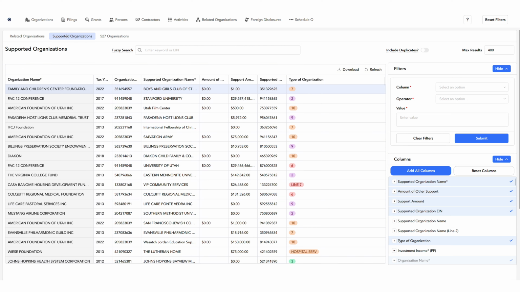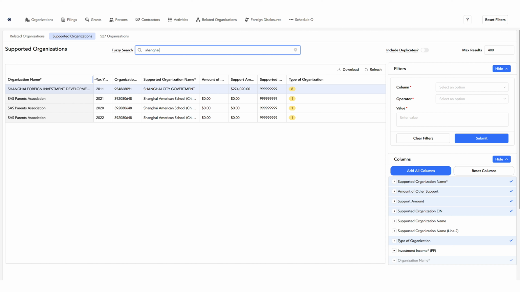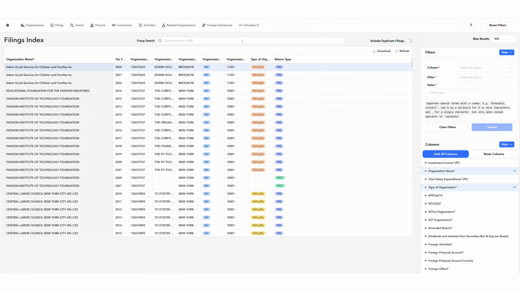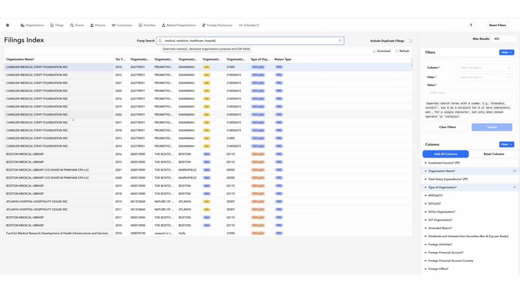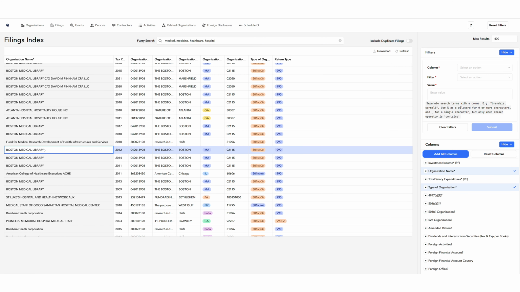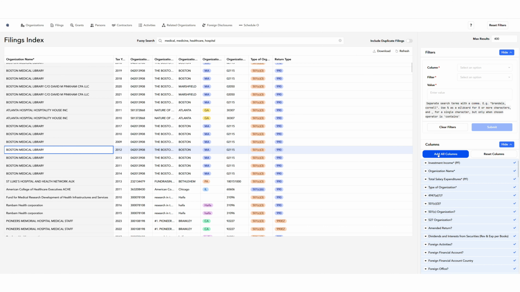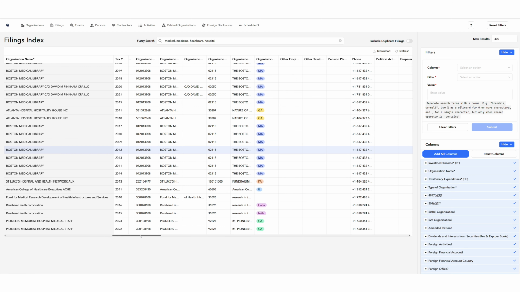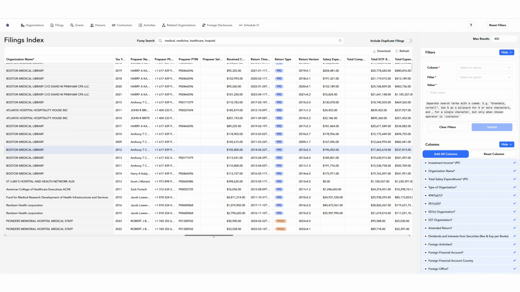Billions of dollars and hundreds of thousands of people and companies underpin powerful networks of nonprofits across the United States and abroad. To really understand an organization or a network of organizations, you need to be able to see everything. Quidnunc provides that service. Quidnunc holds 6 million electronic tax returns, and we have extracted over 200 million rows of data from those returns, going back almost 15 years.